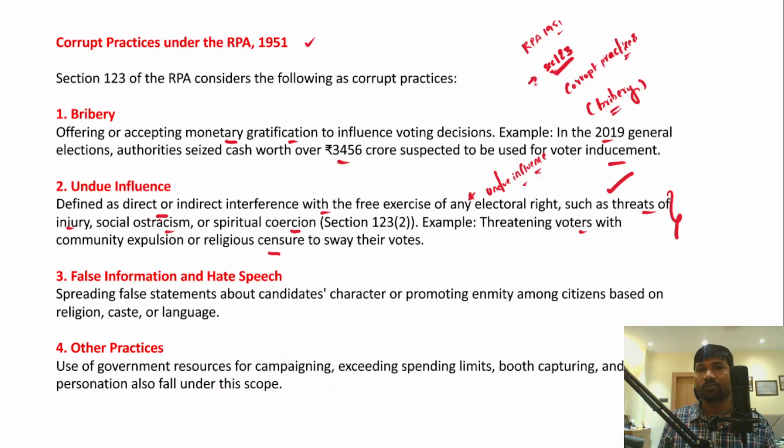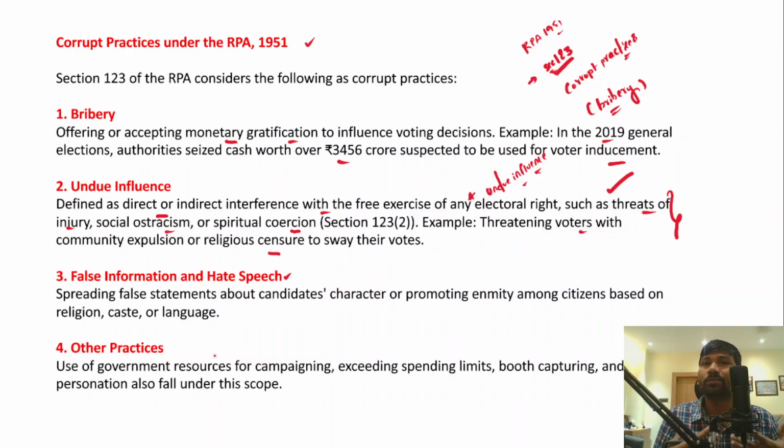Secondly, false information or spreading hate speech also amounts to a corrupt practice. Now, in today's elections, what is happening is that the candidates who are contesting elections very often use hate speech or spread false information so that they can mobilize the voters, right? So spreading misinformation about religion, about caste, right?